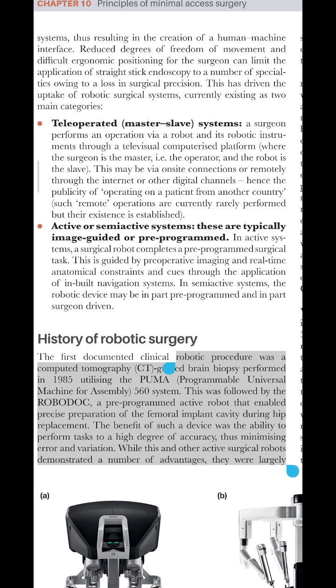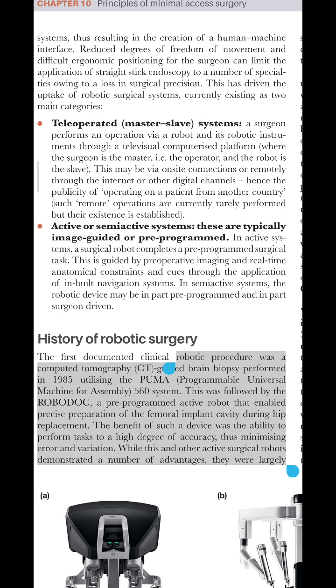This was followed by the ROBODOC, a pre-programmed active robot that enabled precise preparation of the femoral implant cavity during hip replacement. The benefit of such a device was the ability to perform tasks to a high degree of accuracy, thus minimizing error and variation.